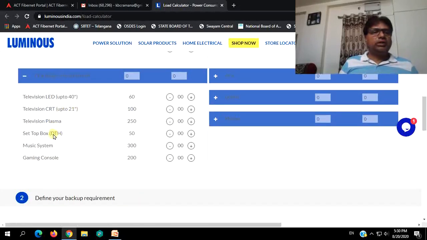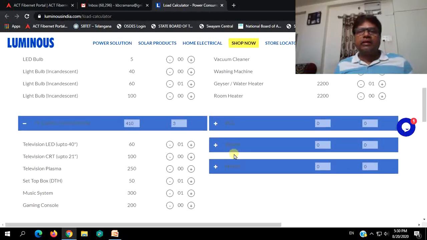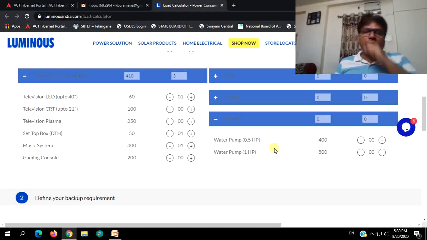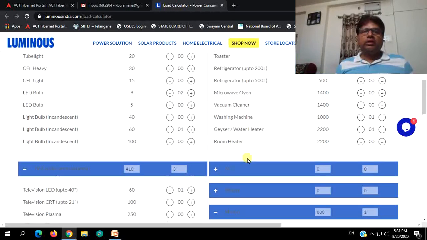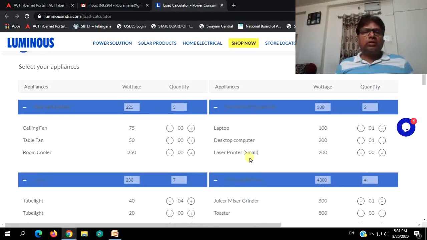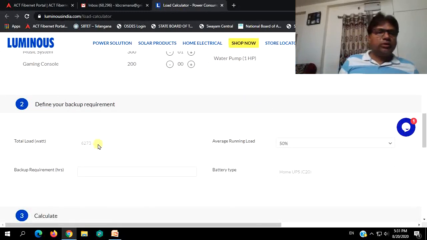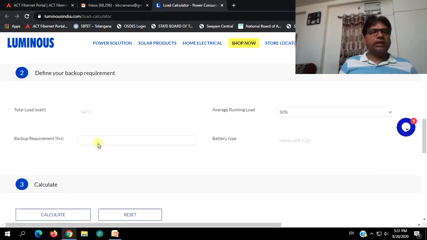This television, LED, up to 40 different things: television LED 160 watts, set top box 150 watts, music system 300 watts, and AC we will not be running that one. Motors, pump sets or motors we will be having 0.5 HP or 1 HP, 1 HP water pump, just in that one, so 800 watts. So these are the totals of individual loads. Put together, your total load is 6273 watts or 6.273 kilowatts.